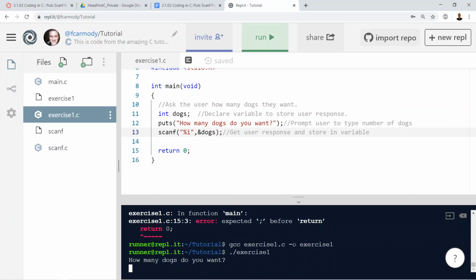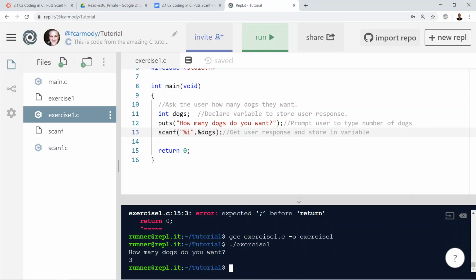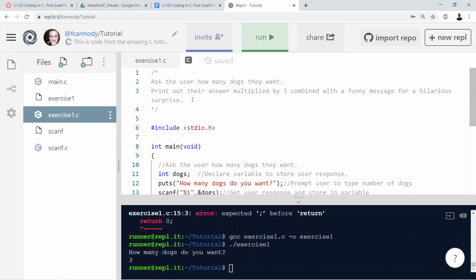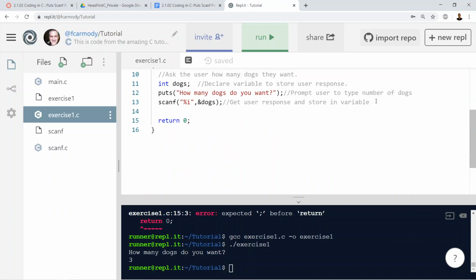How many dogs do you want? I want 3, enter, and it exits. Great, we're on a roll. Okay. All right, so now I'm down to the next thing. So I've asked the user how many dogs they want, and I've gotten their response, right? Now we're going to print out their response.